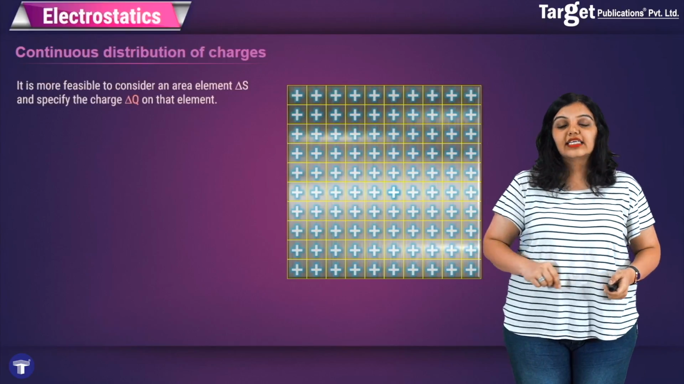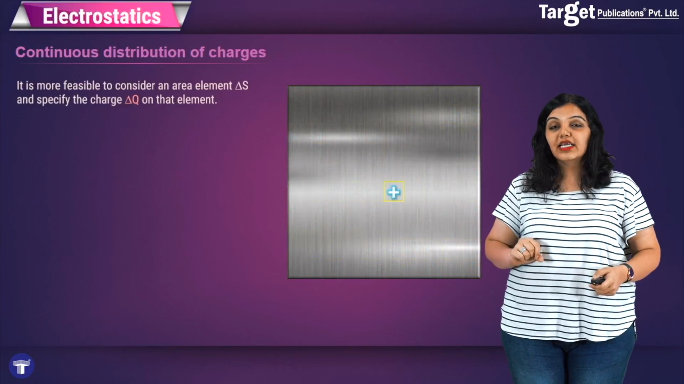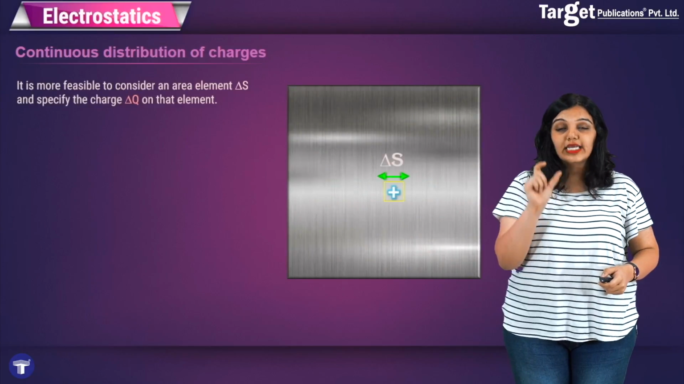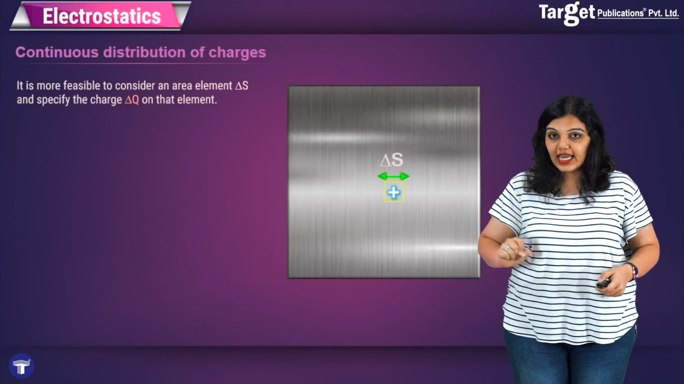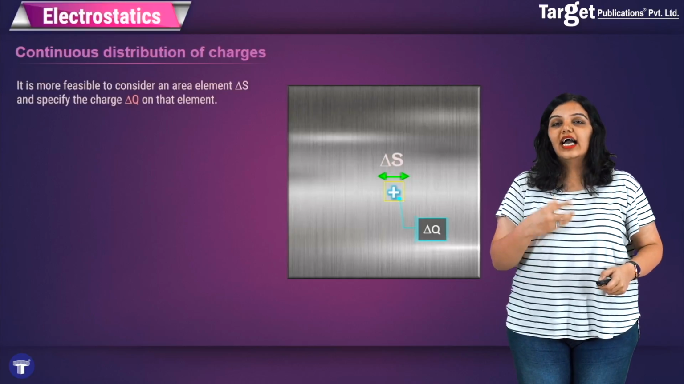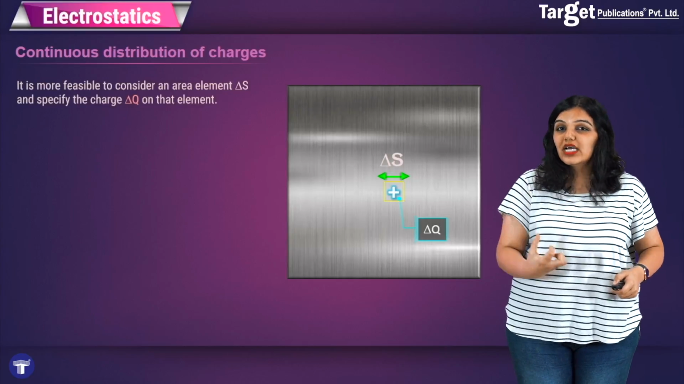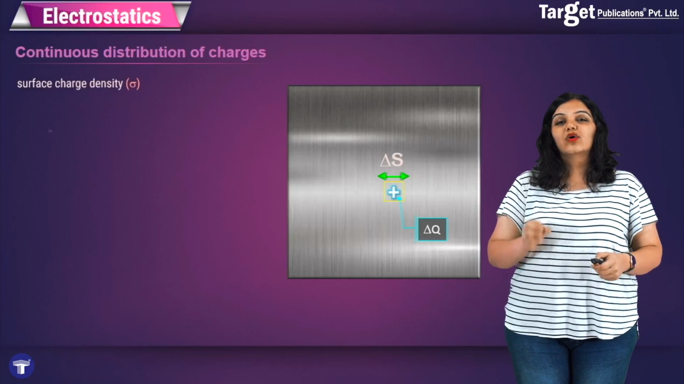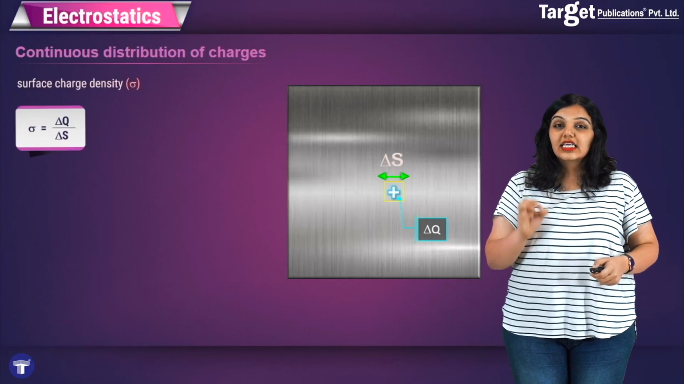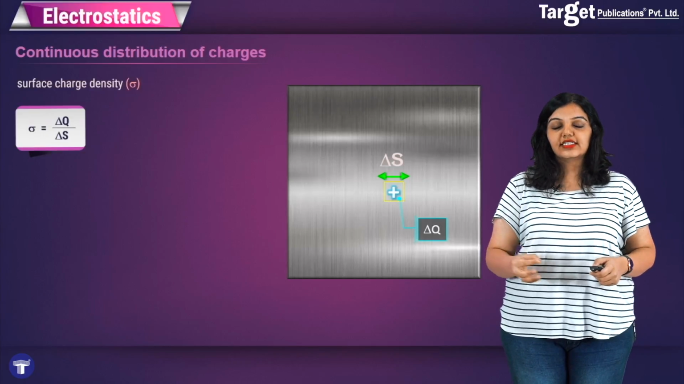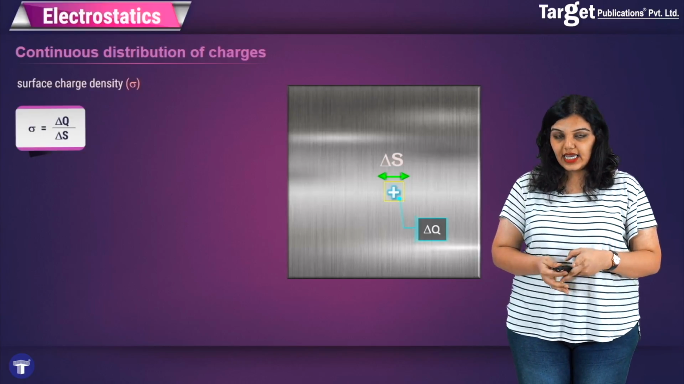So here I take a small piece of this big square plate and I say that this small piece, or this small area element, has an area delta S, and in this small element is a charge of delta Q. And here for an area or a two-dimensional element I will define the surface charge density, which is delta Q by delta S, given by the symbol sigma. So sigma is the surface charge density, delta Q by delta S.